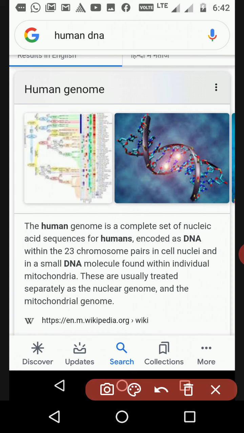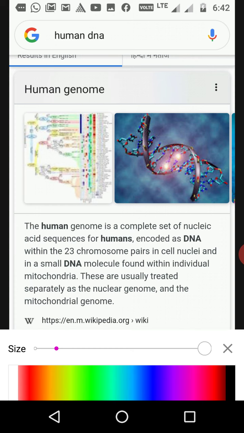Everybody can see the 23 chromosomes found in the human genome. That is called a haploid cell, a gamete, male and female, called sperm and ovum. In plants that is called pollen grain or egg cell. These are called reproductive cells.